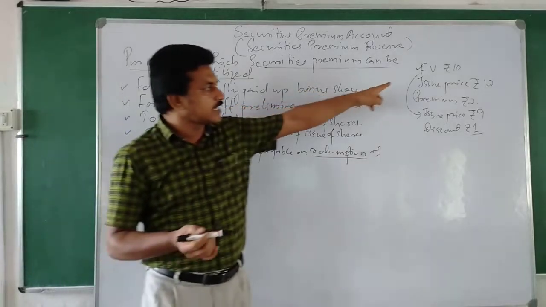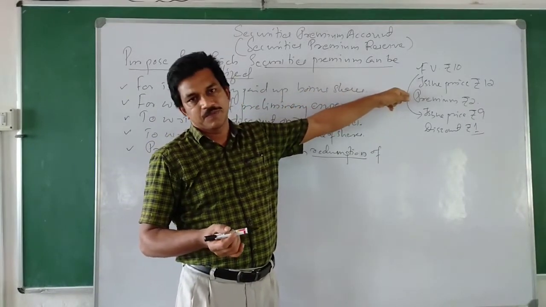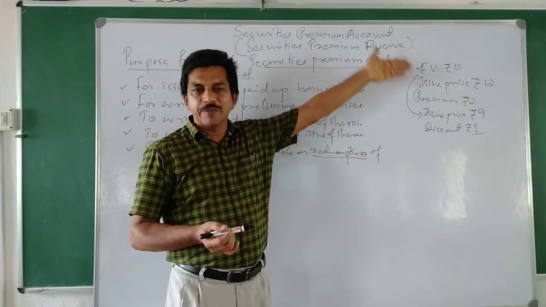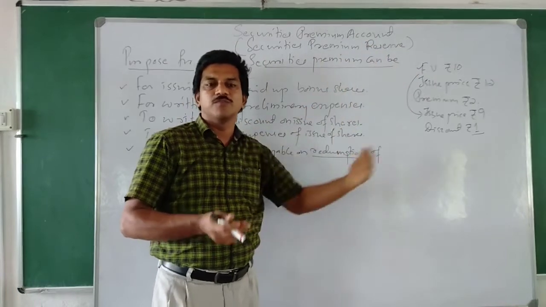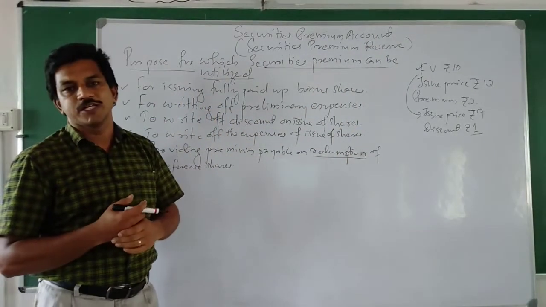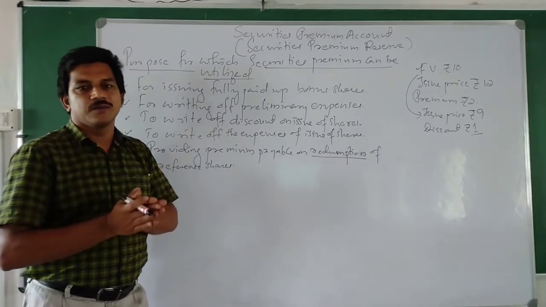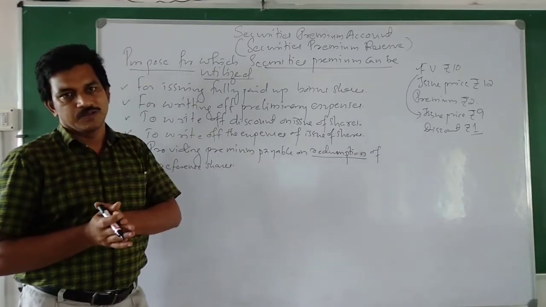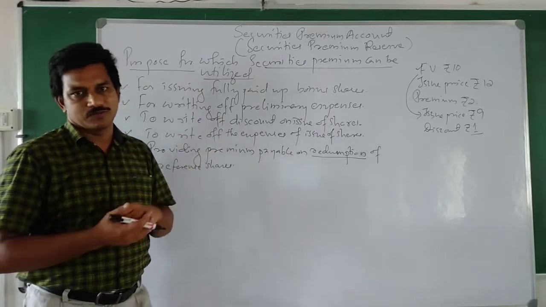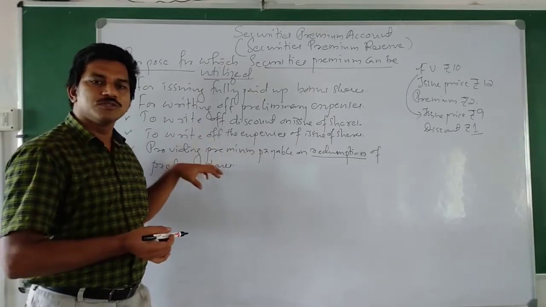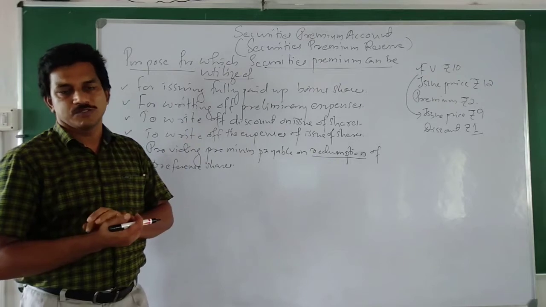Now here we are collecting the money at a premium. So at the time of paying back also, in the case of redemption of redeemable preference shares, we have to pay the money with some extra money addition. So that is a loss. In order to cover that loss, this premium can be used.